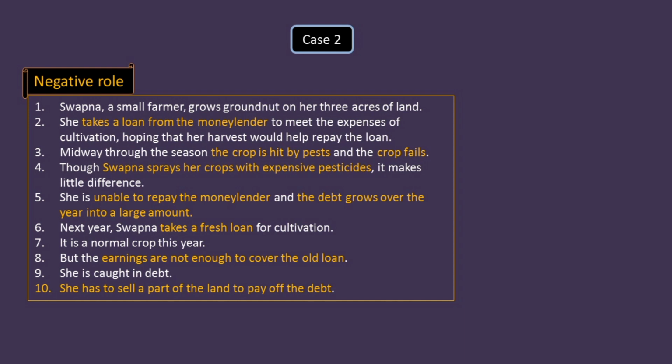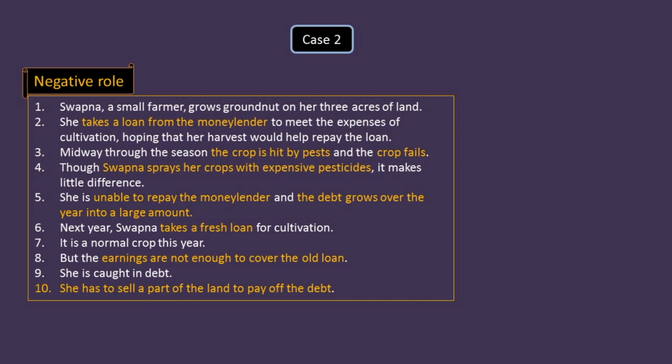But in the middle of the season, the crop is hit by pests and the crop fails. Sapna tries to save a small amount of the crop, so she sprays some expensive pesticides, but she is unable to repay the money lender, and the debt grows over that year into a large amount.